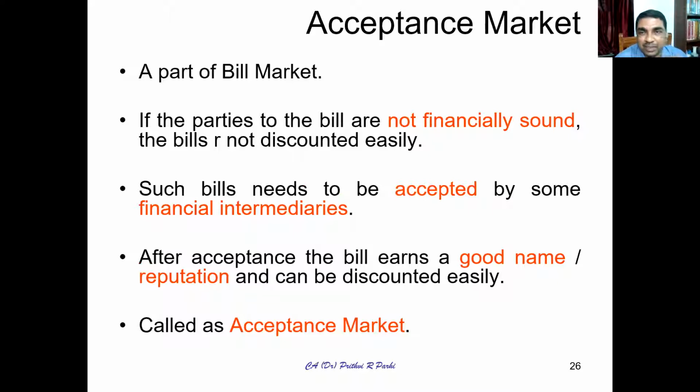Right. Acceptance market is also connected to the bill market. You can say it's a part of the bill market. In the previous example, A will draw a bill which B will accept and it will be discounted in a bank. But if party B is not financially sound, then his acceptance will become meaningless. The bank will still not discount that bill, considering that party is not financially sound and cannot pay the bill. So in that case, this bill may be accepted by an acceptance house. After that, the bank will discount it.